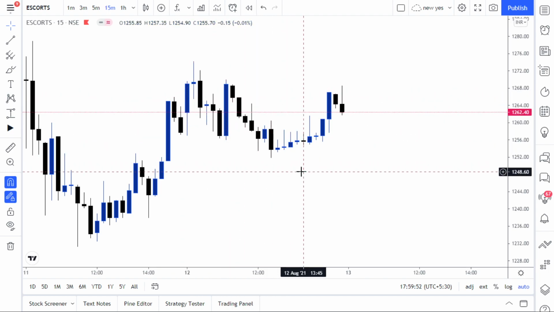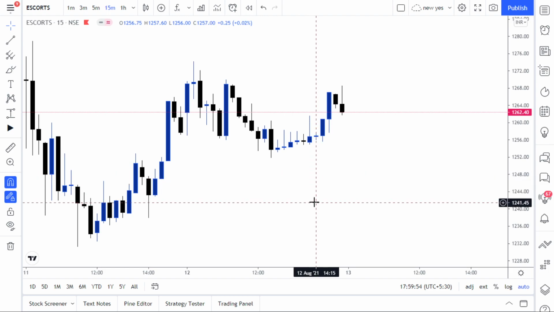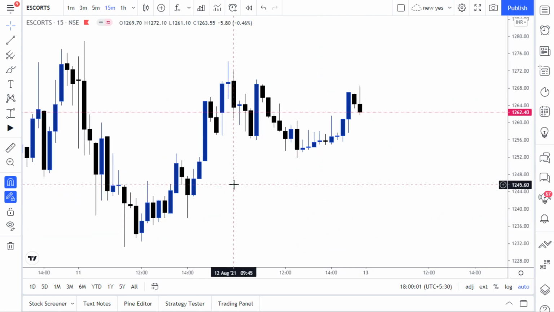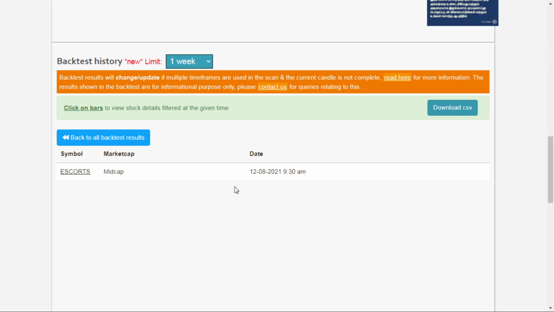So that is a 1:1 risk reward ratio. If you follow that, there will be a possible reversal at the lower level as well as a possible reversal at the higher level. So what are the other stocks which form in the same category?